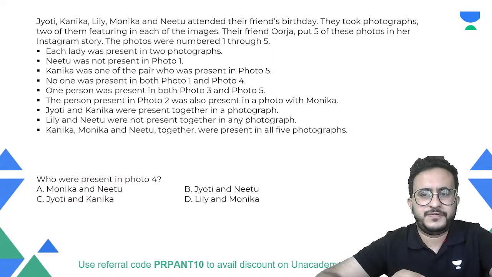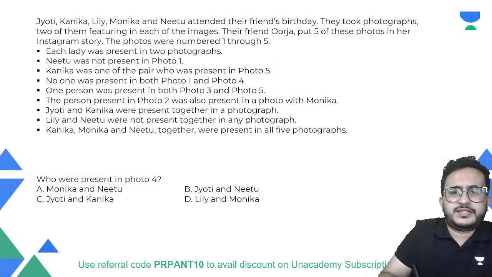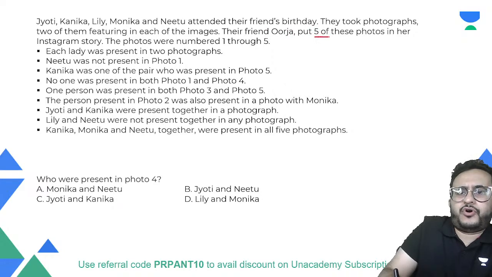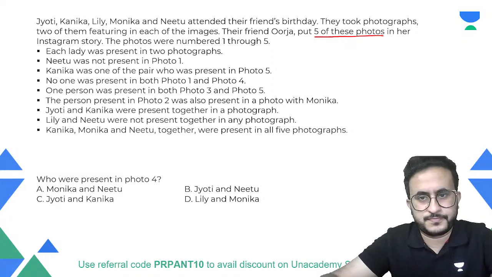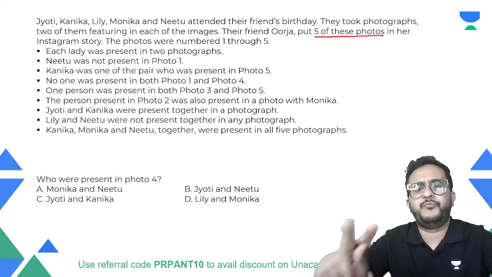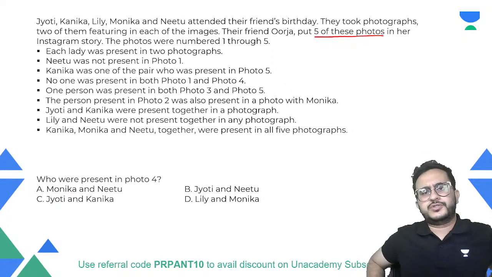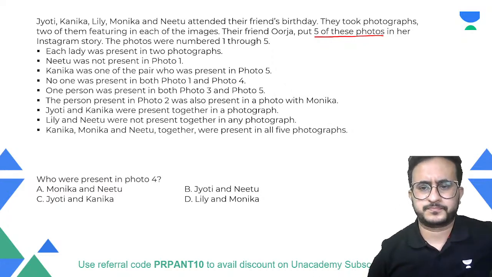So we are given that. See, it says they attended the birthday and they took photographs, and two of them featuring in each of the images. The friend put five of these photos, right? This means there are more photos. Okay, there are more than five photos, right? And they have put five of these photos in this. So, how many photos would actually be there?